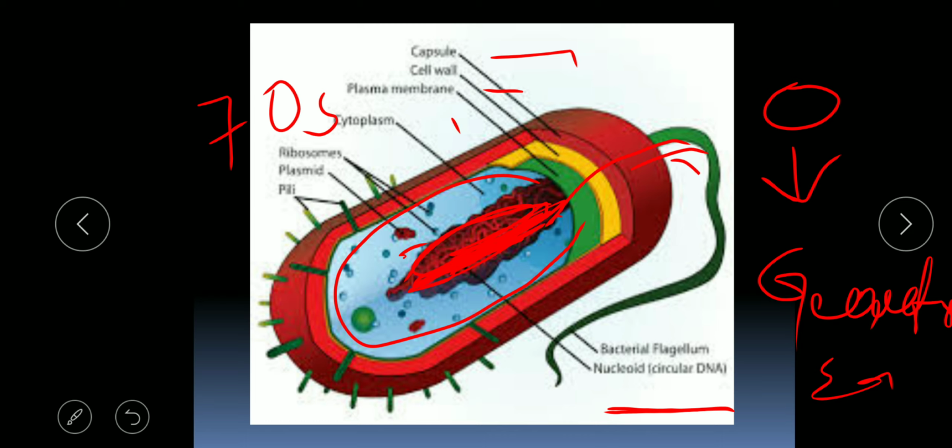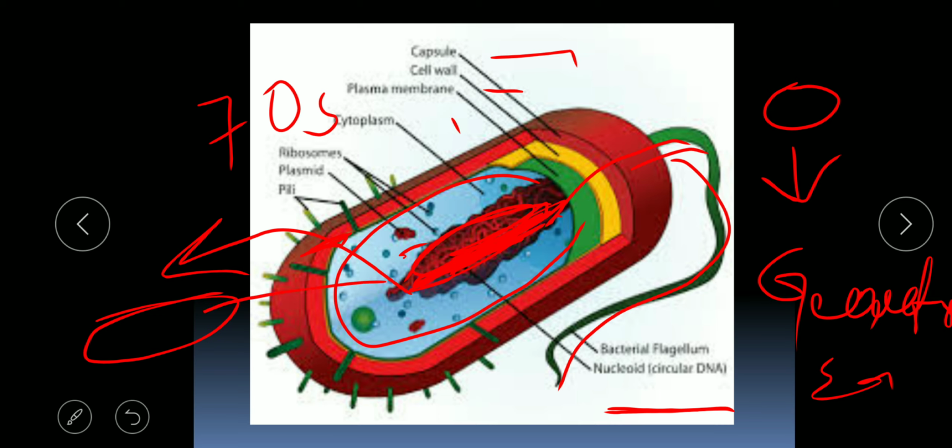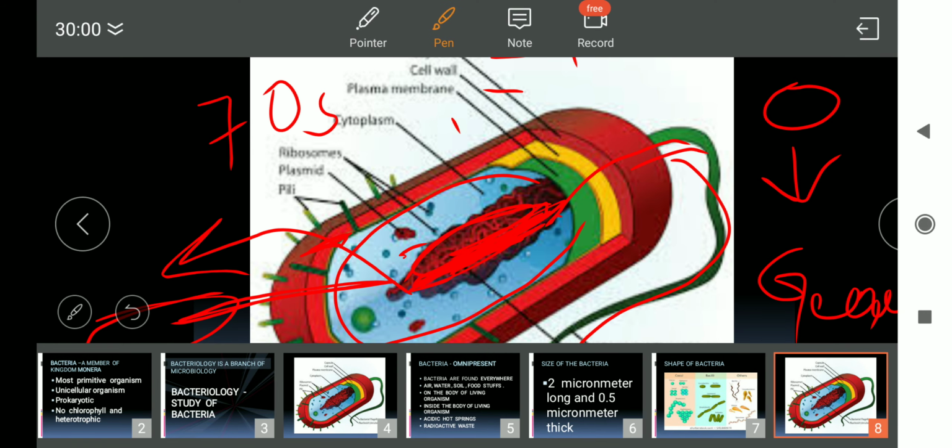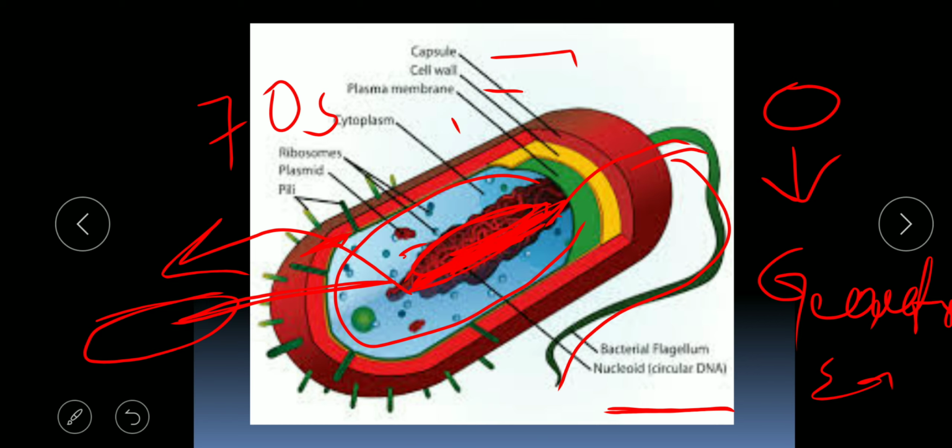The flagellum is used for movement, and these are pili. Pili are used for reproduction. In the sexual mode of reproduction, for the exchange of genetic material from one bacterial cell to the other, the pili are used as a bridge for the transfer of the genetic material. So one by one we will see all these structures.